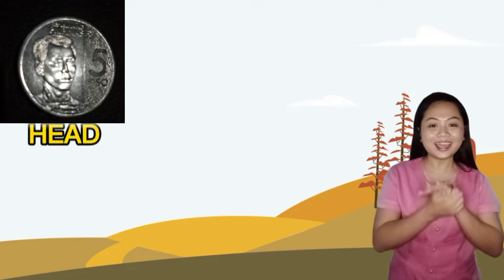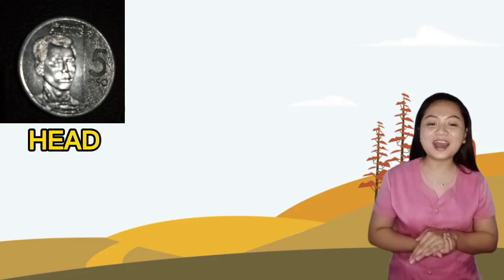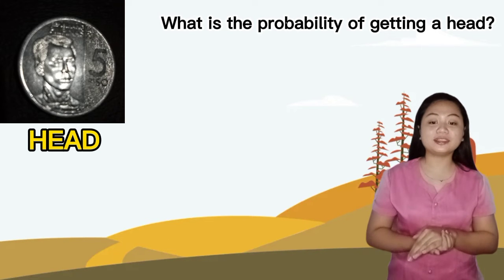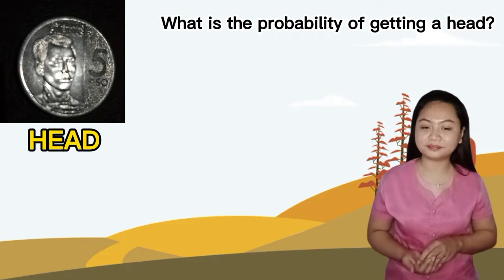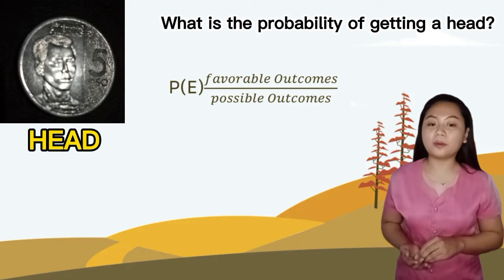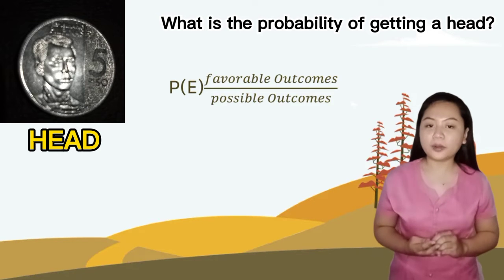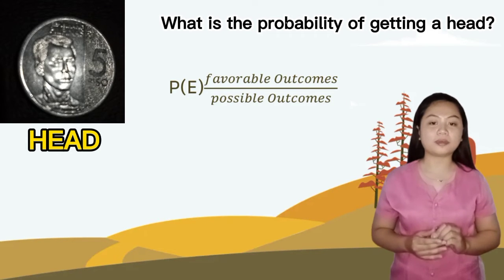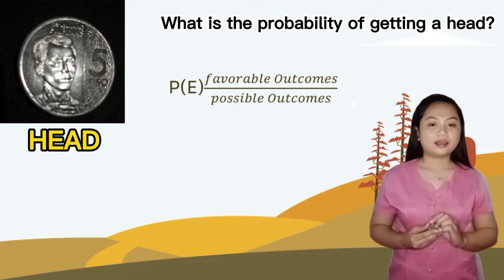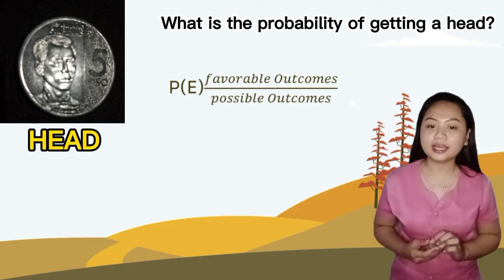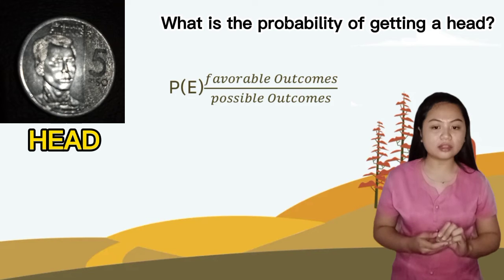Oh, I got a head. Now, let's find the probability of getting a head. Since we have only one head, our favorable outcome is 1, divided by the total of possible outcomes.